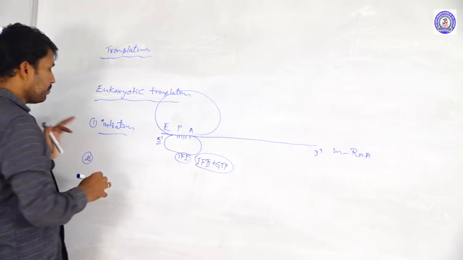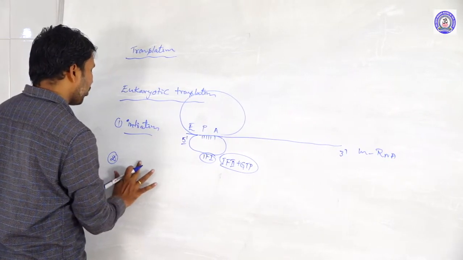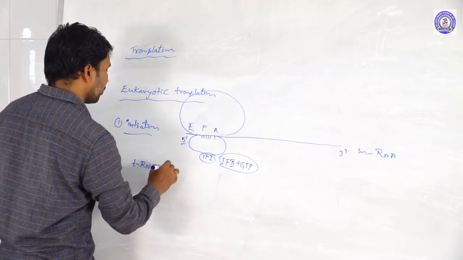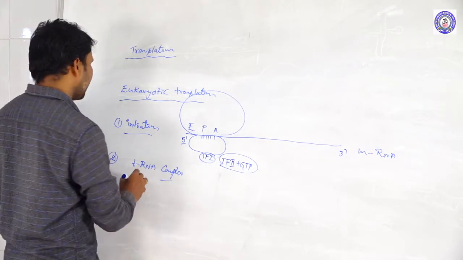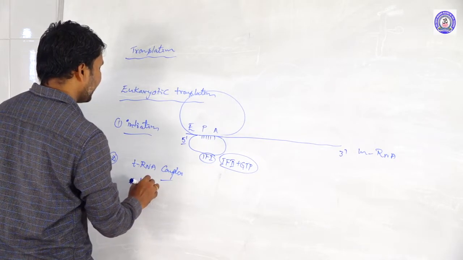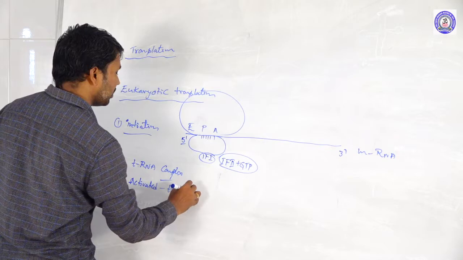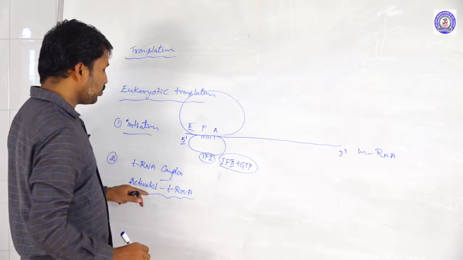at the same time the aminoacyl tRNA complex is forming. It is nothing but an activated tRNA. What is this activated tRNA doing?